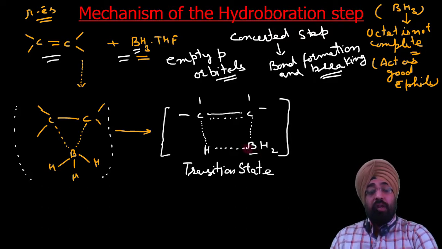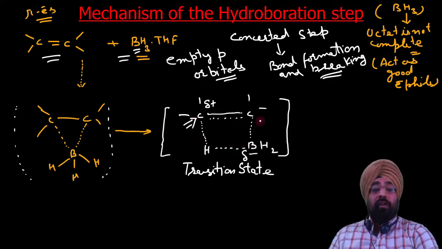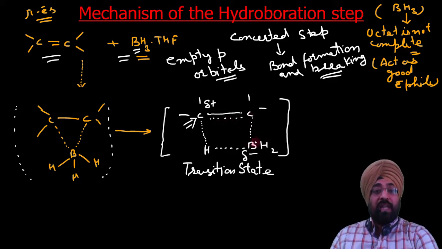So it will induce a partial positive charge. It is partial negative, not negative, it is partial negative. So it will induce a positive charge on this carbon. Now this step is very important when we discuss orientation. Because of the electrophilic character of boron, it attracts the pi electrons towards itself, so it induces a partial positive charge on the adjacent carbon.